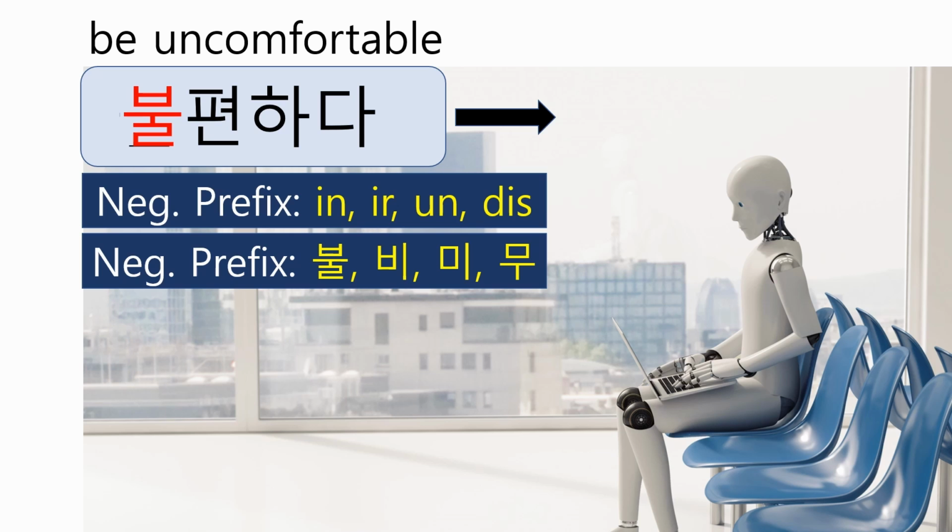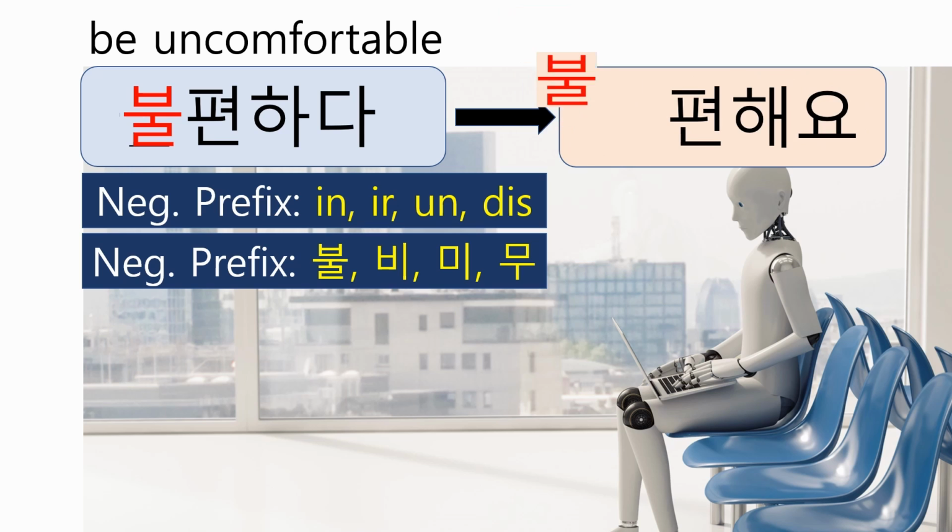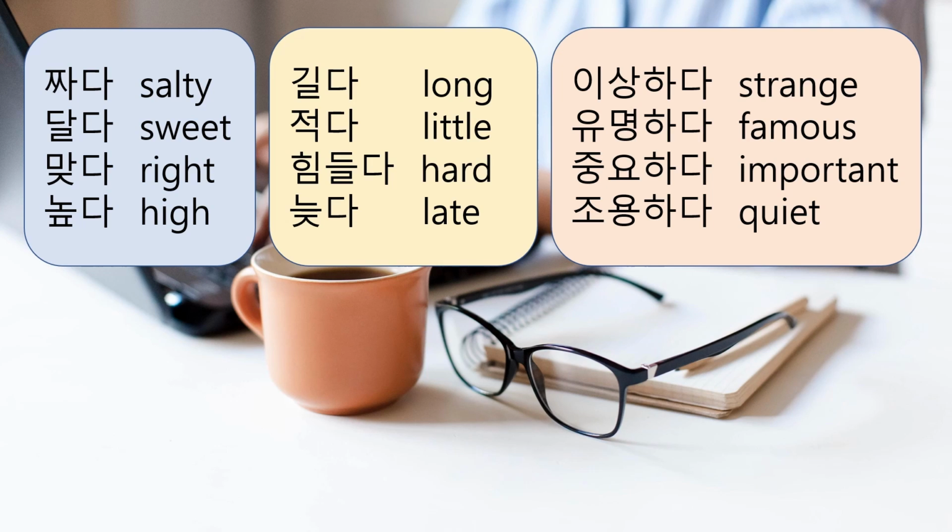Could you repeat after me? 편해요, 불편해요. 편해요, 불편해요. I prepared some adjectives below, so try making the present tense.